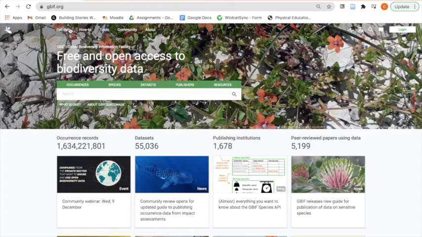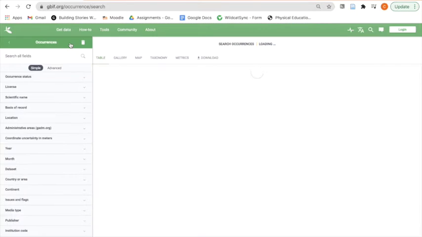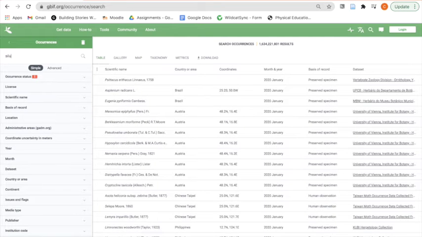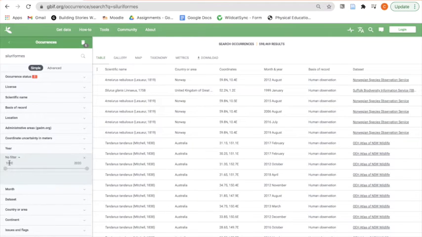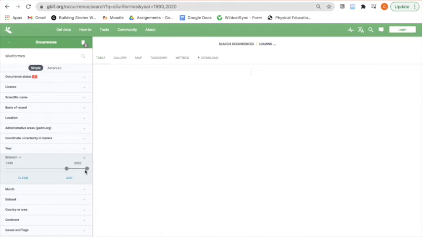In order to find the data we wanted, we looked through the occurrence of each species that was accounted for in GBIF. We did this by searching for the order we wanted, which in this example is Siluriformes, and then filtering out the decade that we were looking for under the time tab. Here you can see that we're filtering for the decade of 1990 through 2000.